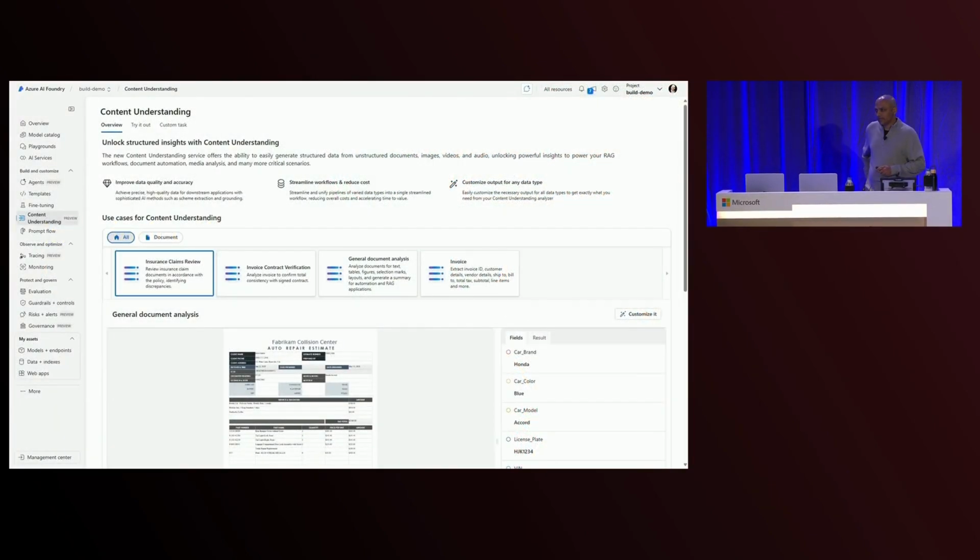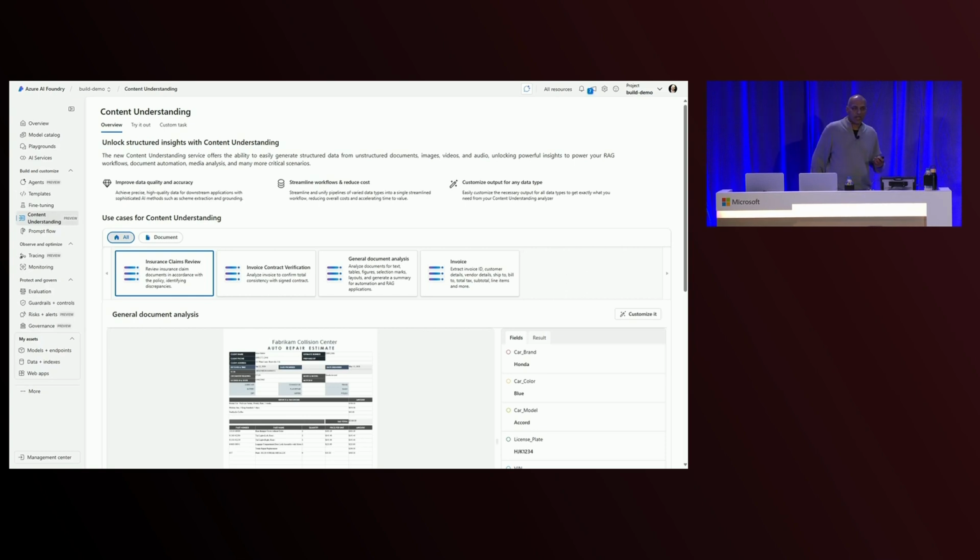So in order to do this, we're going to switch to another demo. Here, I have a problem that I'm trying to solve in the sense that I have invoices that I need to process. We'll stay with the theme of invoices today. And I also want to additionally compare that to a purchase order, because every invoice has a purchase order that's associated with it. And here, what I'm trying to do is essentially say, I have two documents, an invoice and a purchase order. And my goal is to extract the different fields that I care about and also validate the information that's contained within those to ensure that it's the right amounts, right?